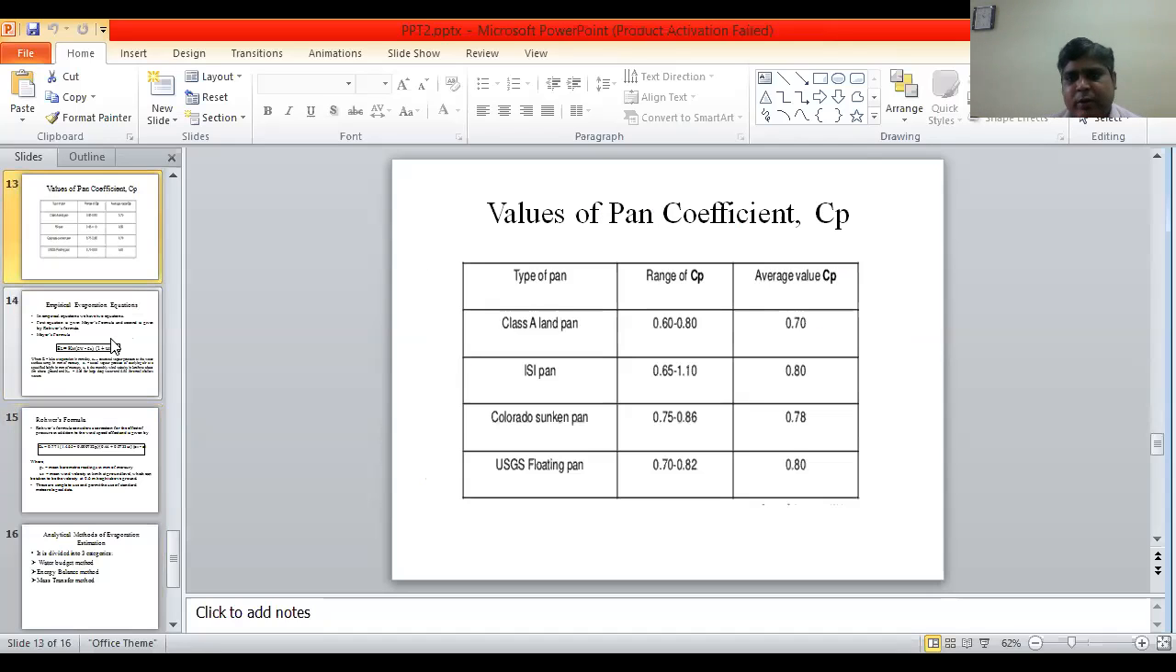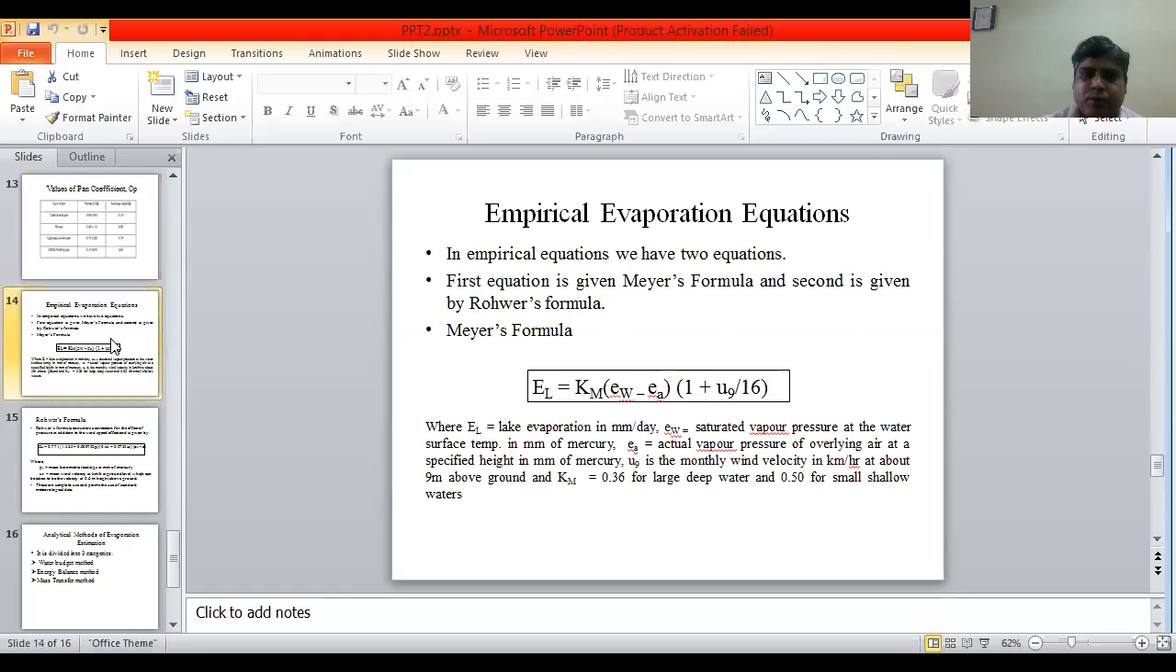Now, values of pan coefficient Cp: type of pan, range of Cp, average value of Cp. Class A land pan range is 0.6 to 0.80 and average value 0.70. ISI pan 0.65 to 1.10 and average value is 0.80. Colorado sunken pan 0.75 to 0.86 and average value 0.78. USGS floating pan 0.70 to 0.82, average value 0.80.